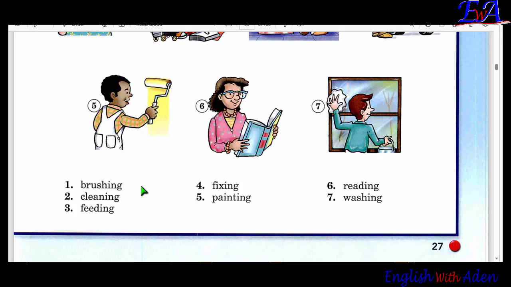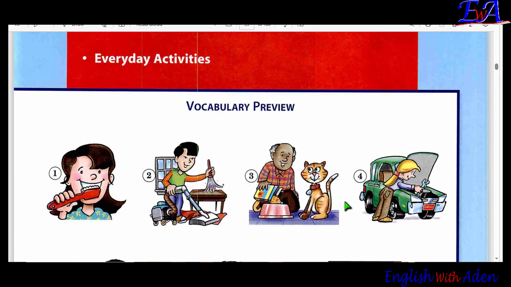You can say I am brushing my teeth. They are cleaning their house. I am feeding the cat. I'm fixing my watch. I'm painting the wall. We are reading a book. She's washing her clothes. So we can say, what is she doing?